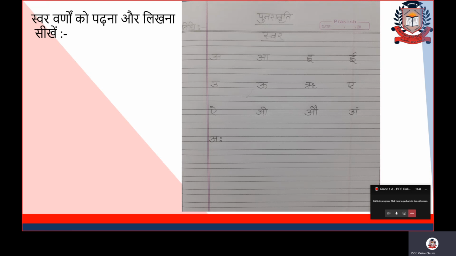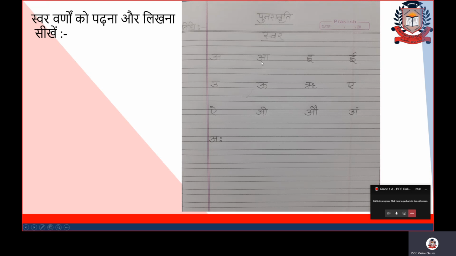Fine. So here I have this page, and here I have written the first letter. Let's see how to write these letters. First, you will write a sleeping line, a standing line, and an upper line: अ. So which varan is this? अ varan. Now give the gap.